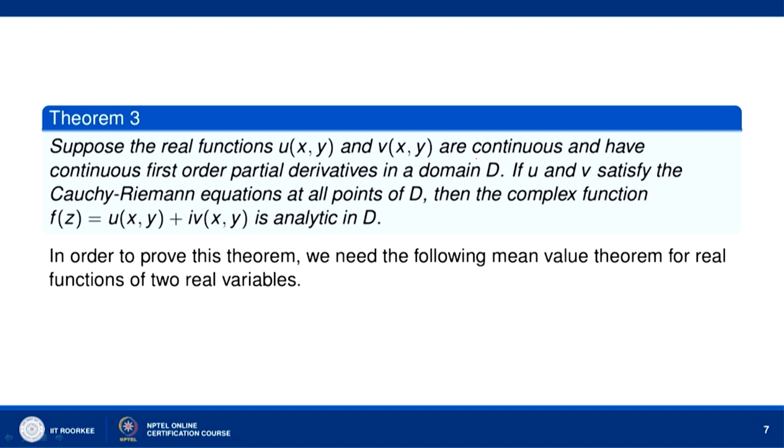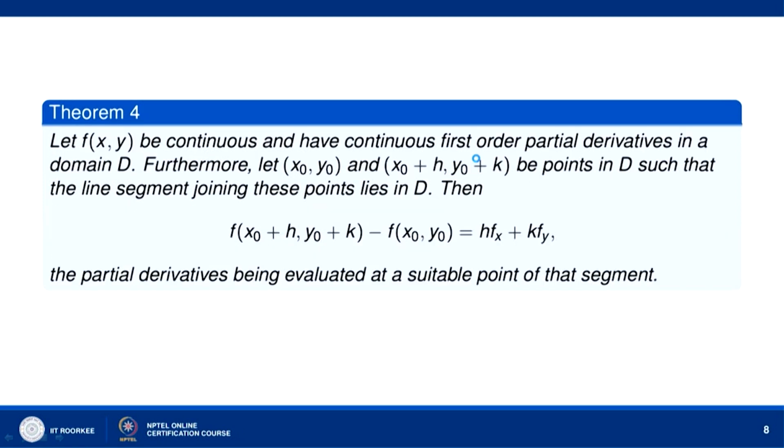Now, in order to prove this theorem, we need the following mean value theorem for real functions of 2 real variables. So, let us look at this real mean value theorem for real valued functions of 2 real variables. Let f(x,y) be continuous and have continuous first order partial derivatives in a domain D. Furthermore, let (x0,y0) and (x0+h, y0+k) be points in D.